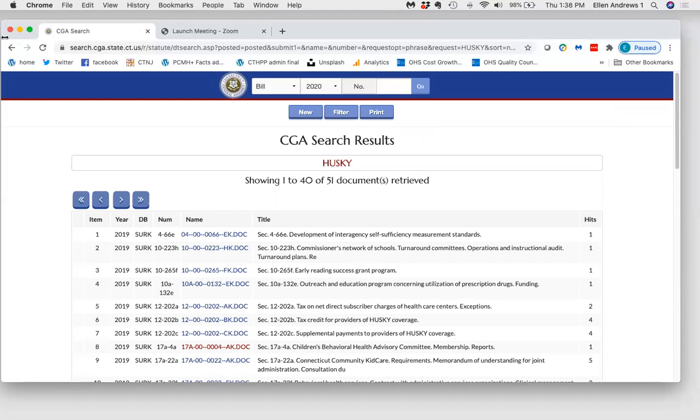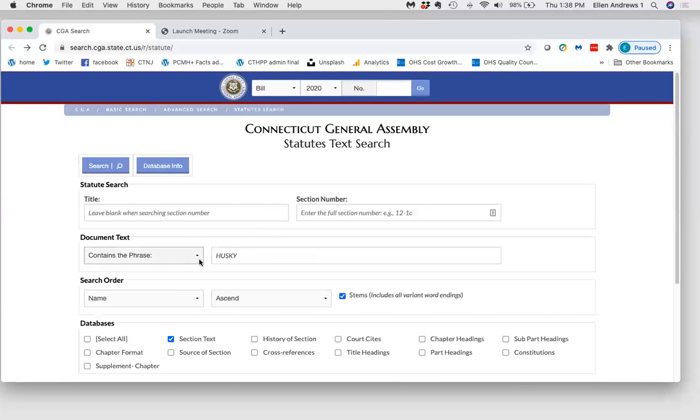Leaving the default contains the phrase requires that your term is exactly used that way, as if you had quotes around it in statute. If you use the drop down and change it to contains all, that will return all documents that use the words in your search box, but in any order and not necessarily together.